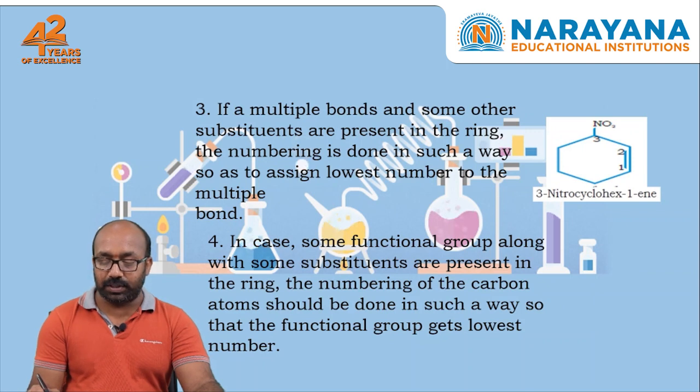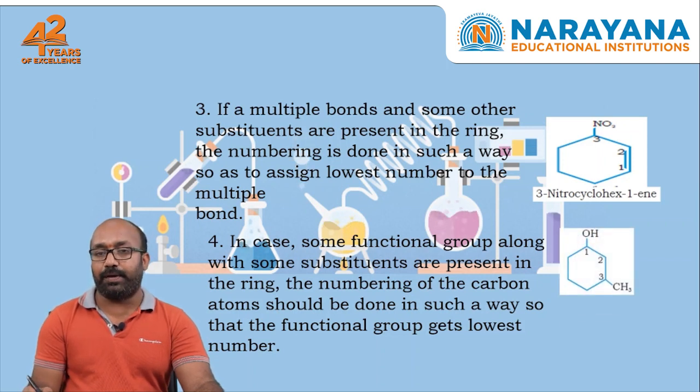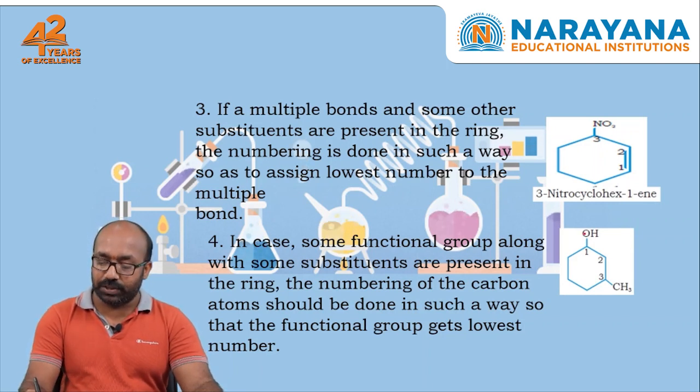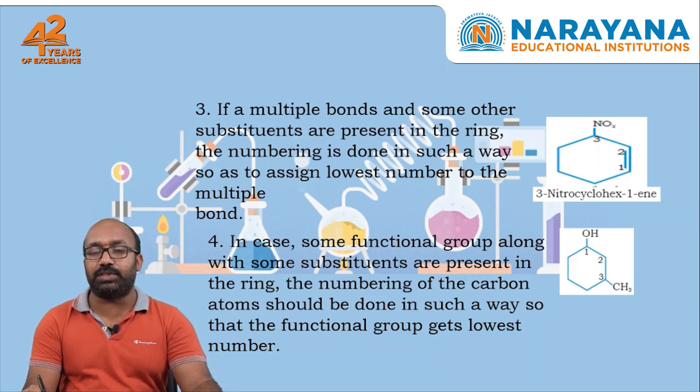In case a functional group is there along with some substitution, the functional group should get first priority. The functional group attached carbon is given numbering 1.